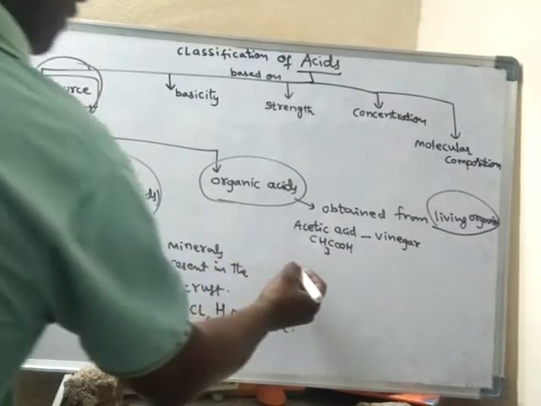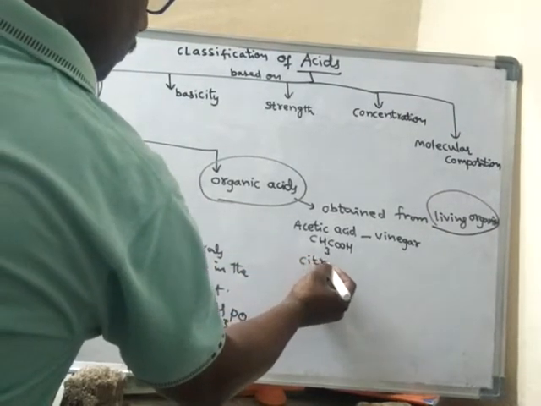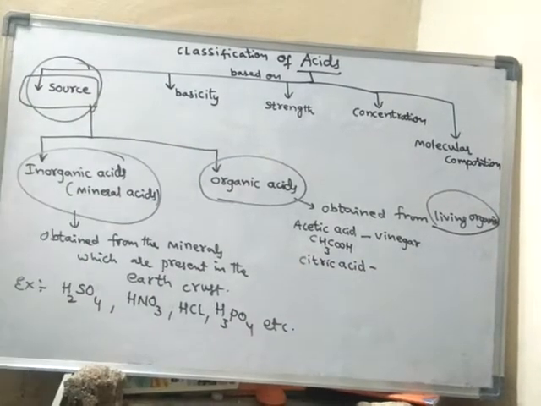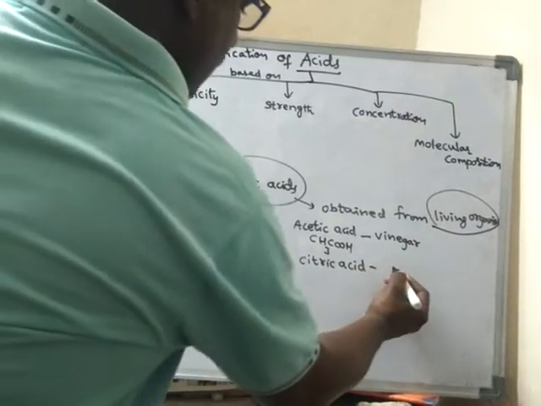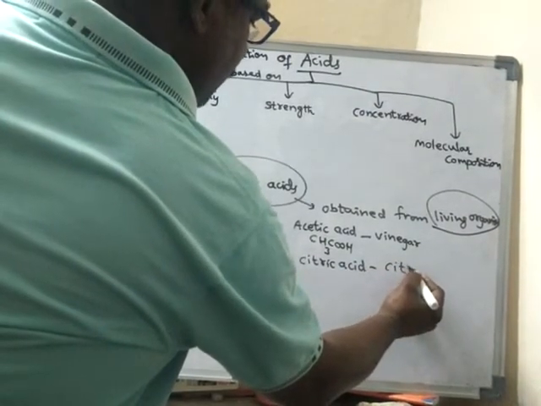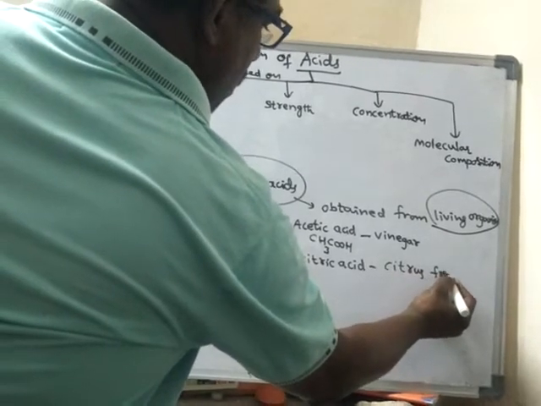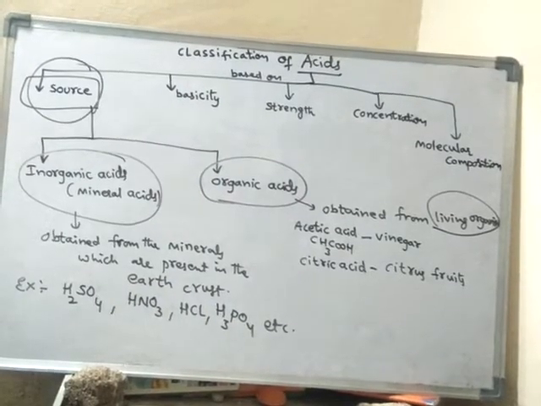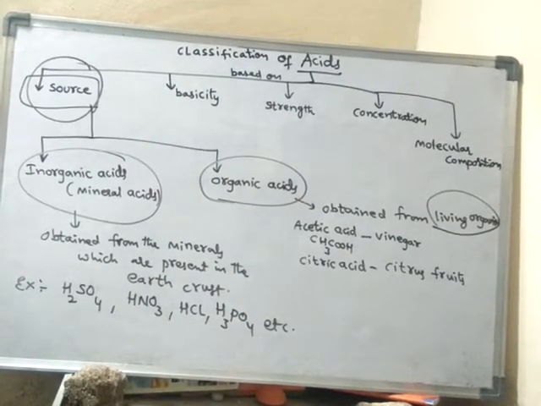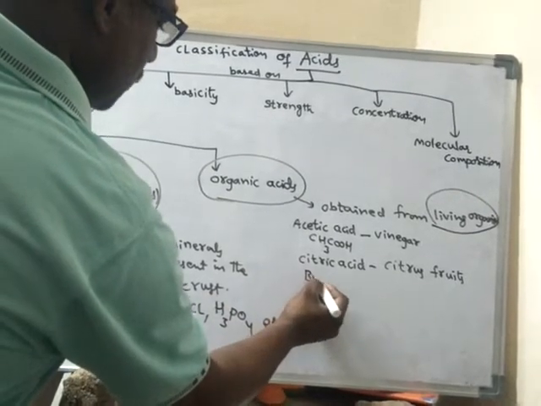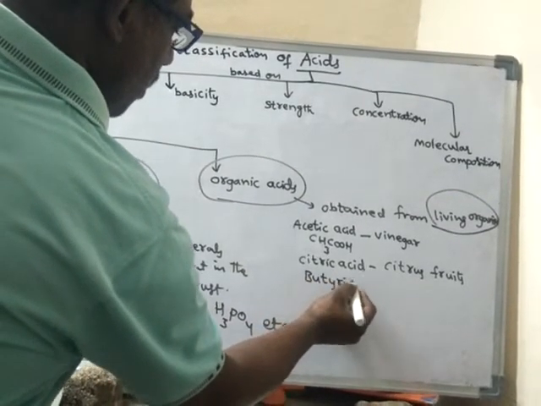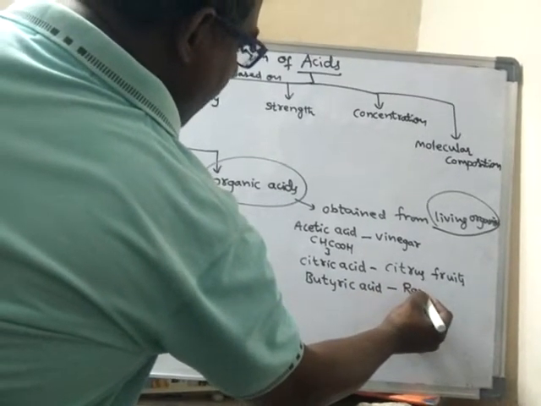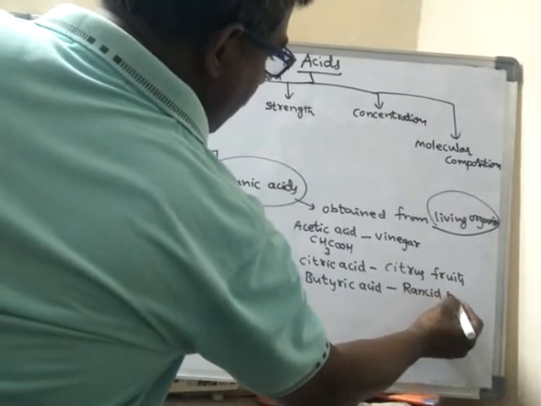Next, citric acid, which is obtained from citrus fruits like lemon, etc. Oranges, lemons, etc. Such fruits are said to be citrus fruits. Butyric acid is obtained from rancid butter.